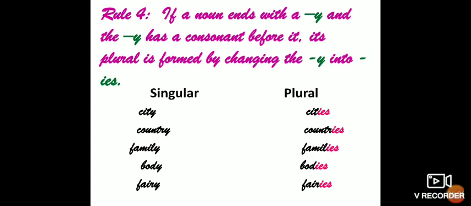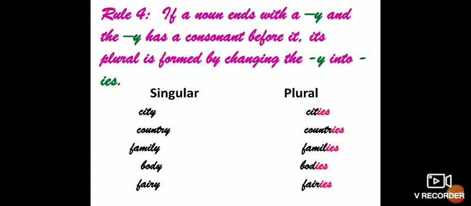If a noun ends with a y and that y has a consonant before it, it's very important, children. Always remember that if a noun ends with y and before that y you have a consonant, its plural is formed by changing this y into ies.